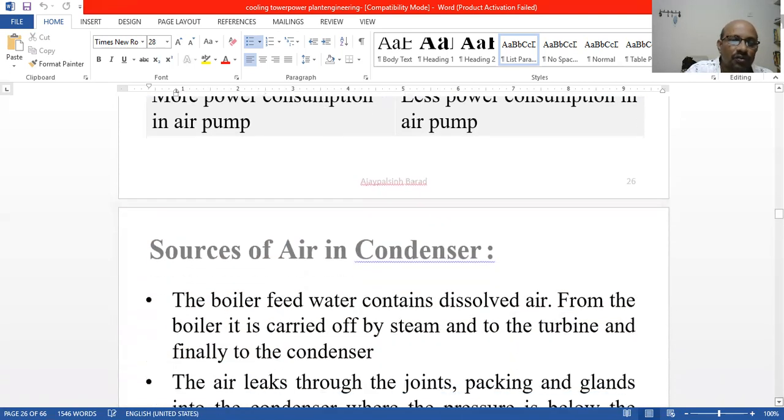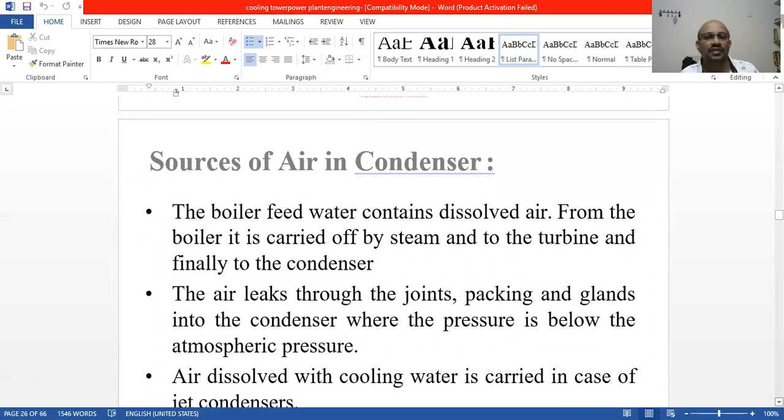Here we will see the sources of air in condensers. Where is the air entering the condensers? We will discuss each point step by step. First, the boiler feed water contains dissolved air.